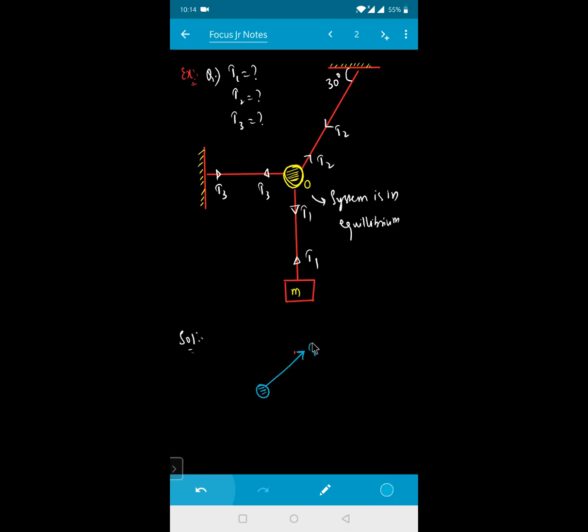So this is nothing but your T2. One force is in the downward direction, this is nothing but your T1. And another force is right now on this body, this is nothing but your T3. Isn't it? So I can resolve this T2 into the components right now, beta.